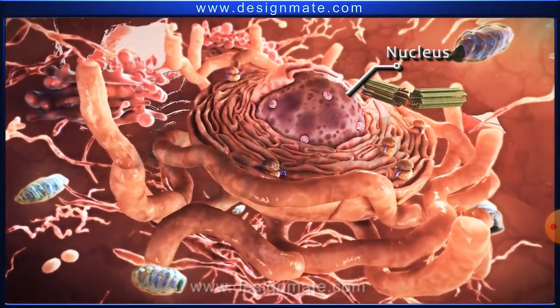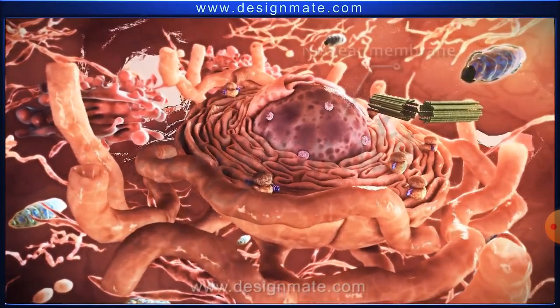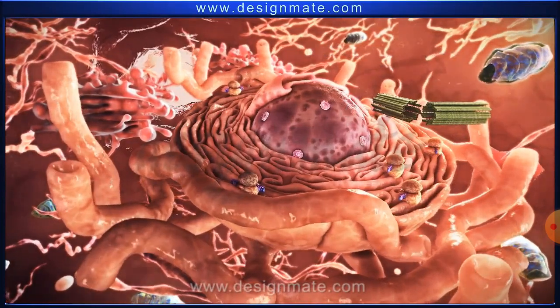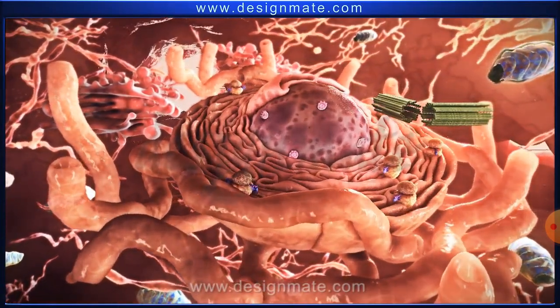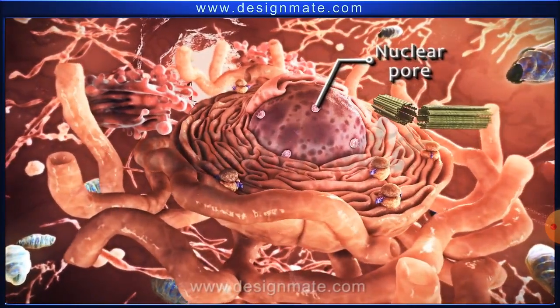In this nucleus, as you can see, there are small pores on the upper side. The outermost layer is the nuclear membrane. The small pores present on the nucleus are also known as nuclear pores.